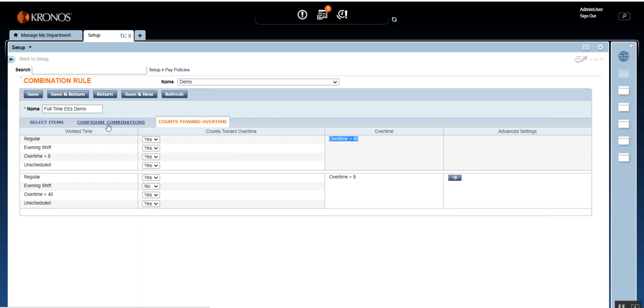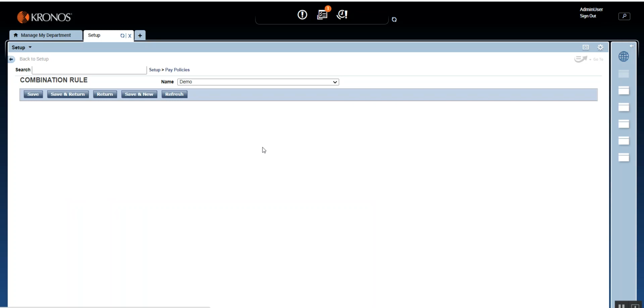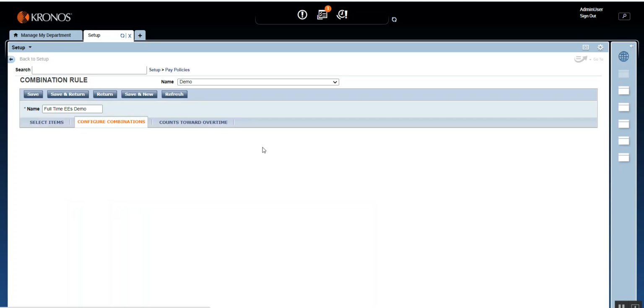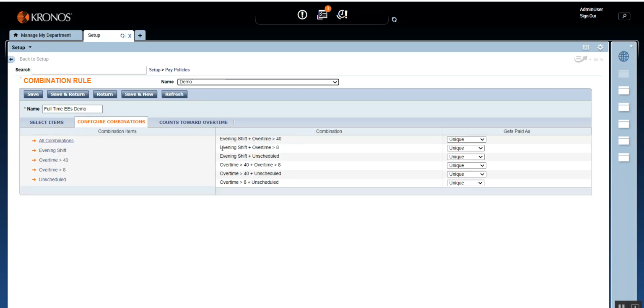Now we are going to spend more time in the configure combination because this is where you will actually be spending more time. So let's take a few examples, and then we will go to the pay code distribution and see how things look when we start configuring this. In the configure combination rule, I'm going to change a few of the options in the get paid as. Let's say the evening shift that the employee is working should not allow the employee to get over 8.